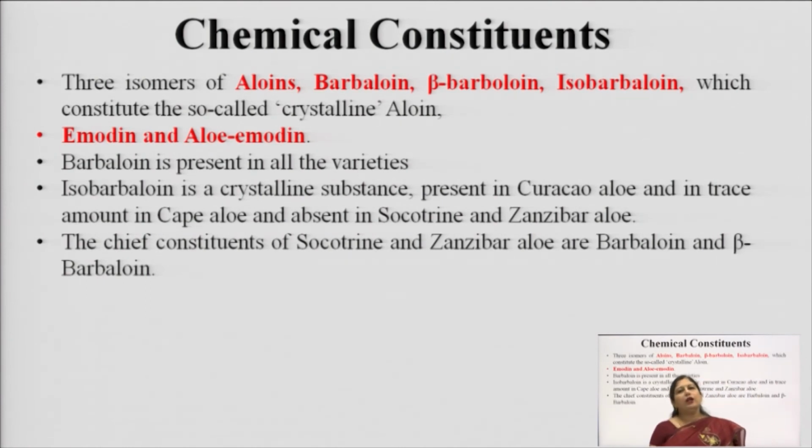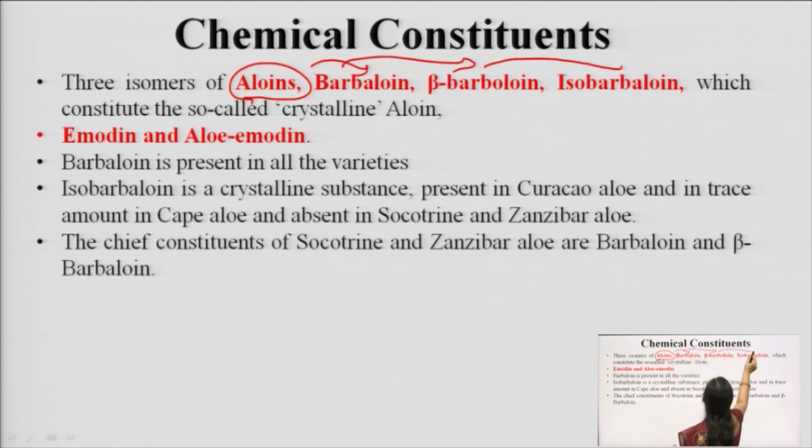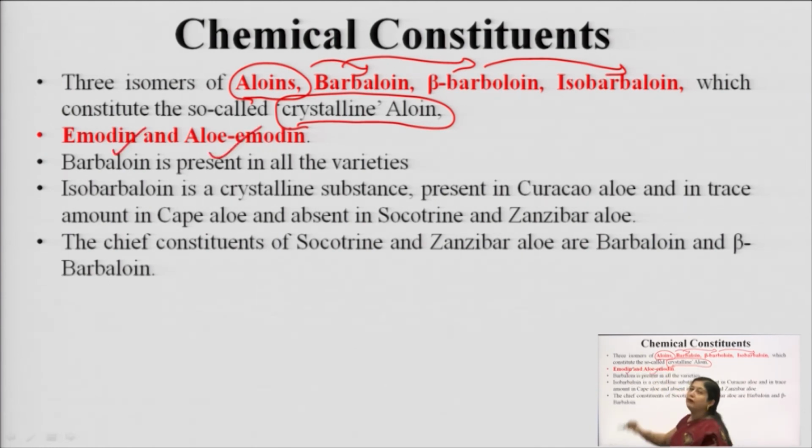And now we come to the chemical constituents of aloes. So the main chemical constituents are aloins, okay, and in these aloins we have basically barbaloin, beta barbaloin and isobarbaloin. So these are the different types of aloins. Together we call this the crystalline aloin. It is made up of these three types of aloins. It also contains free emodin and free alloemodin, which are the anthrones.